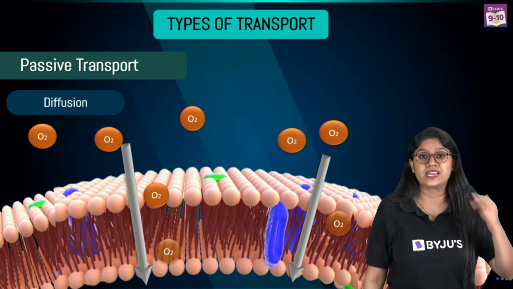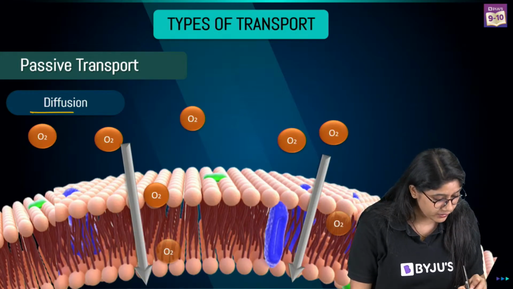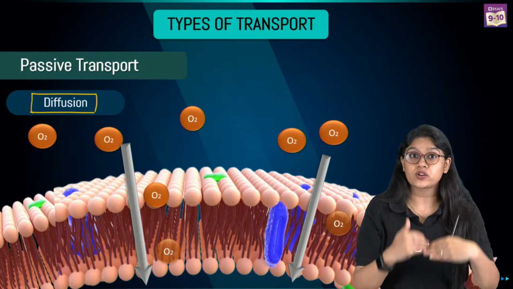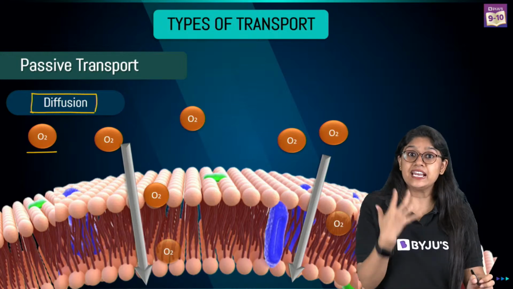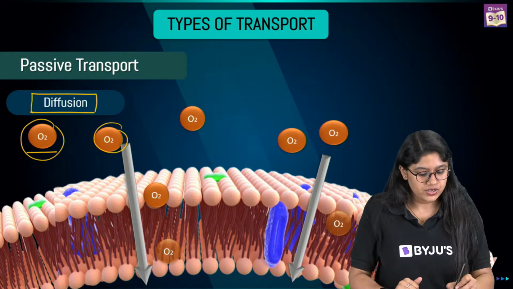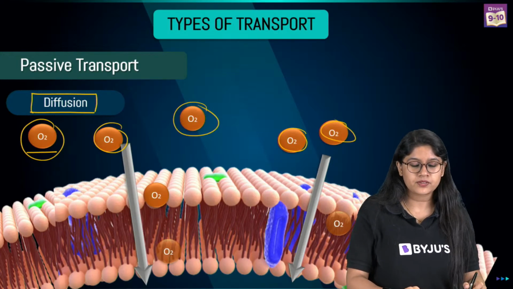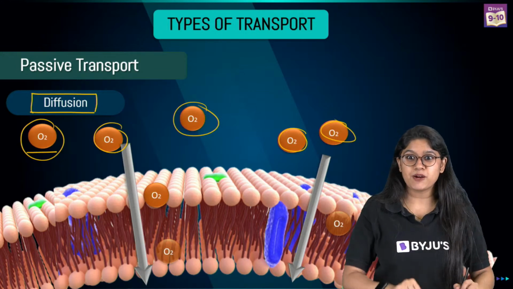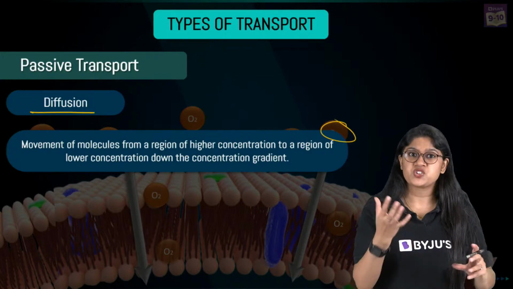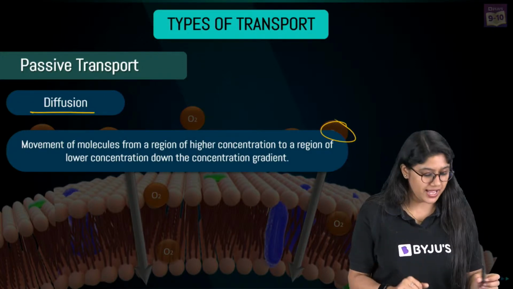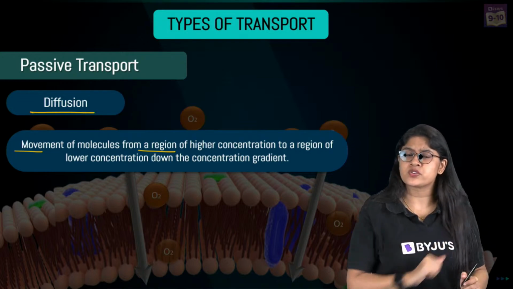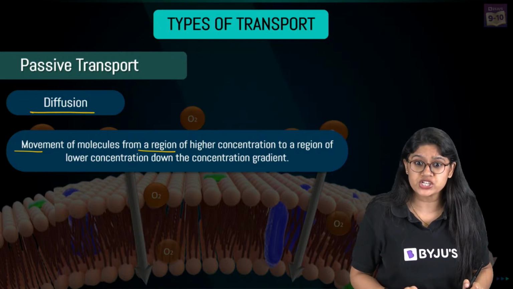So, to sum it up, we can say that in diffusion, we'll see the movement of the molecules from the higher concentration to the lower concentration. We see this on a daily basis, right? And of course, in our cells, one of the common examples that we have is the exchange of gases like oxygen and carbon dioxide. It occurs with the help of diffusion, right? So, if we have to define this whole process, which is usually asked in our examination, we can mention that movement of molecules from a region of higher concentration to the region of lower concentration is called diffusion.